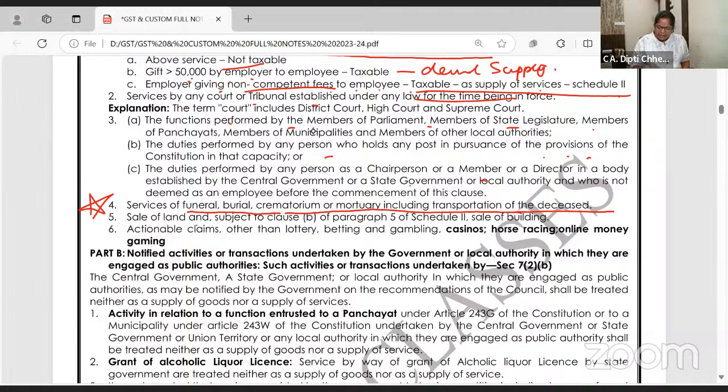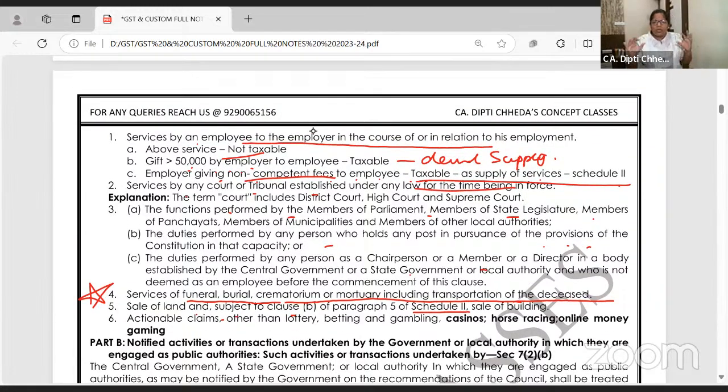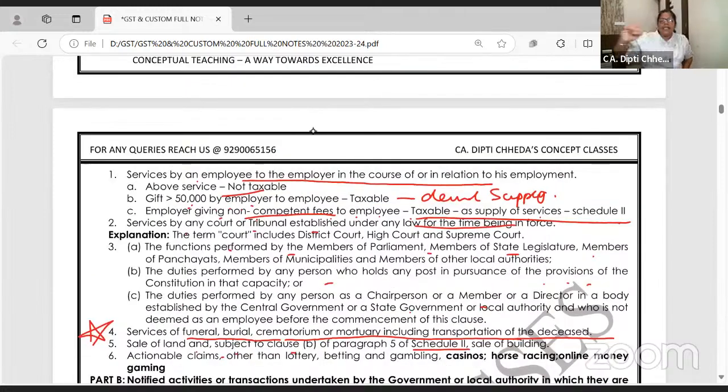Sale of the land. Sale of the land is exempt. Subject to clause B. वो मैंने बताया ना आपको, you are selling the building before the CC and then you are giving works contract services को छोड़ के exempt. Actually I don't want you to learn this list. They are not going to ask you list 5 activities. And on your tips, ma'am, shall we remember? Yeah, right? No.